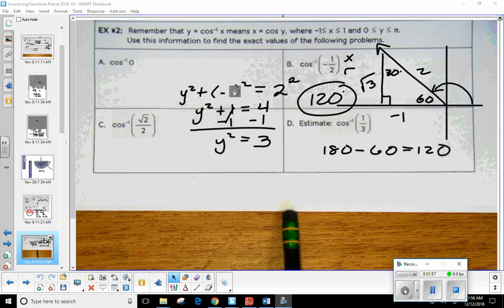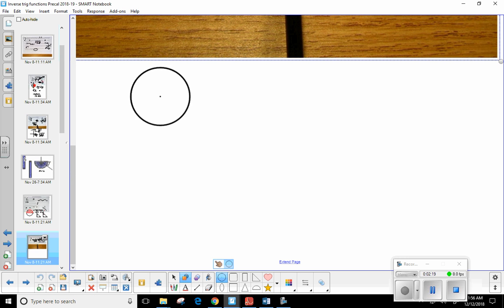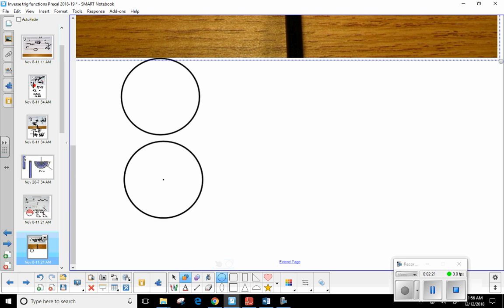All right. Well, let's go ahead and get started. We've been talking about inverse trig functions. There's only one left, and even though it's tangent, there's really not a whole lot left to talk about. I want to just kind of show you a bunch of examples. Well, here's what we know so far. Okay, let me go ahead and get a couple of circles here. Let's say another one here.